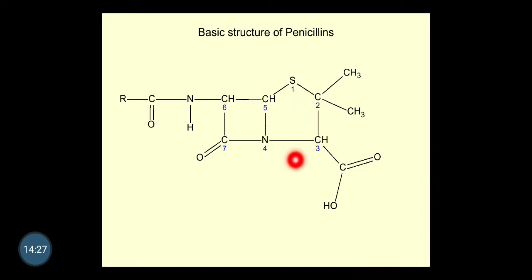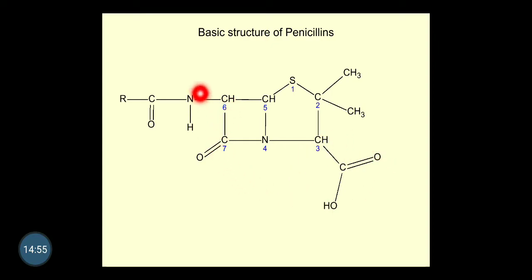So we just saw that it has a penam ring. In addition to the penam heterocycle, it has other groups also, which are somewhat common. So we'll give the numbering. We'll start the numbering as far as the penam is concerned. So obviously it will start with sulfur as 1, 2, 3, 4, 5, 6, 7. Now as far as the substituents are concerned, at the second position there will be two methyl groups. At the third position there is COOH, that is the carboxylic acid group, carboxy group.